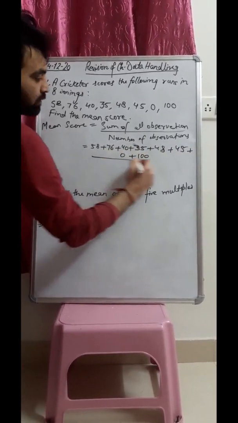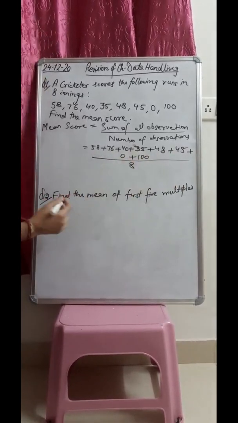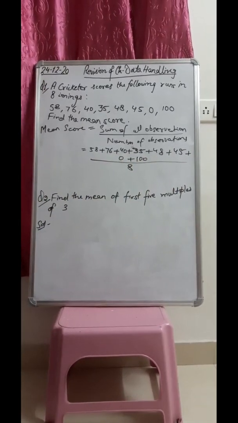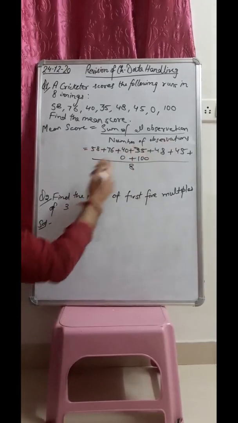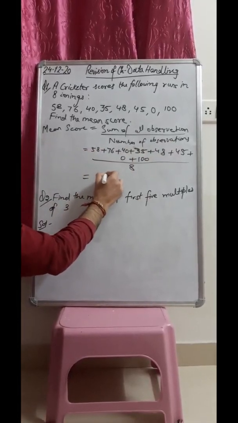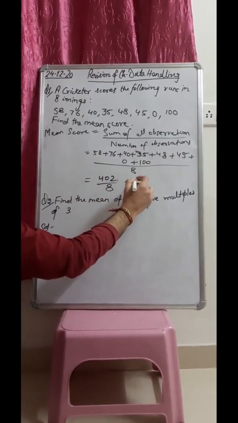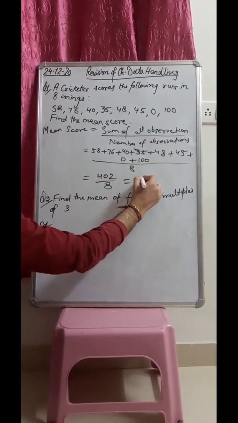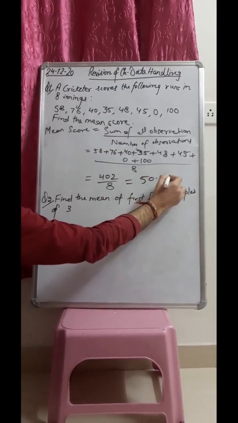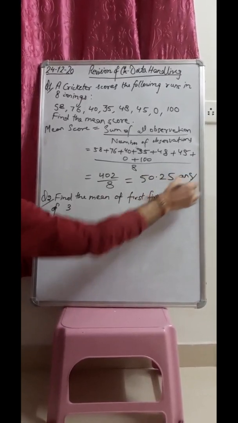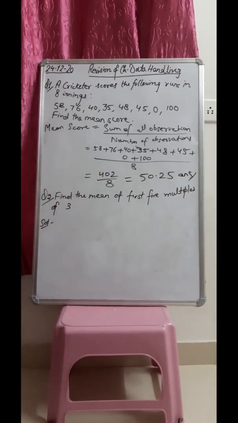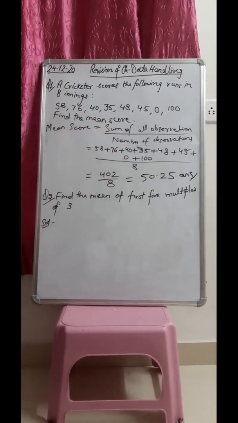plus 100, and whole divided by 8, because there are 8 innings, and the sum of all these will be 402 divided by 8. When you divide 402 by 8, you will get 50.25, and 50.25 is your mean score. So in this way we can find out a mean.